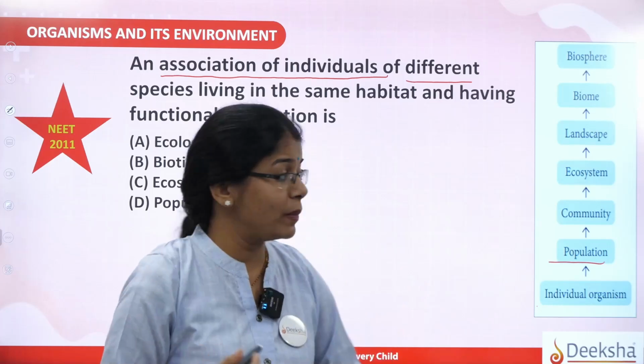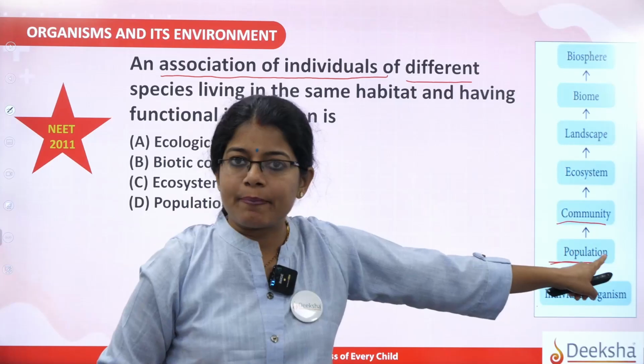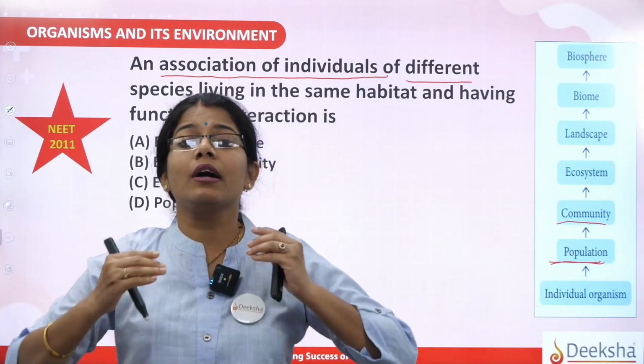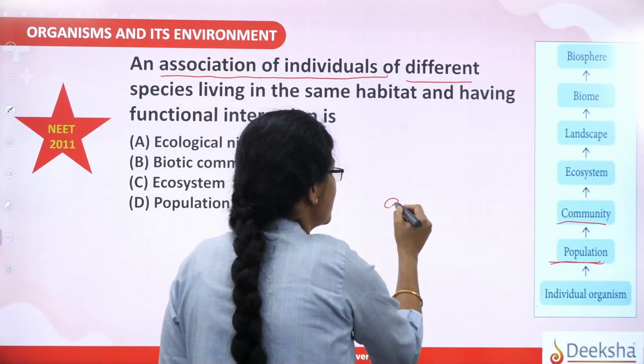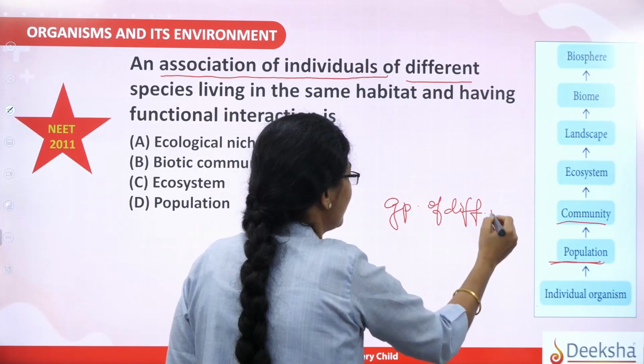3 different populations come together to form something called a community. Now community is a group of different populations, correct?